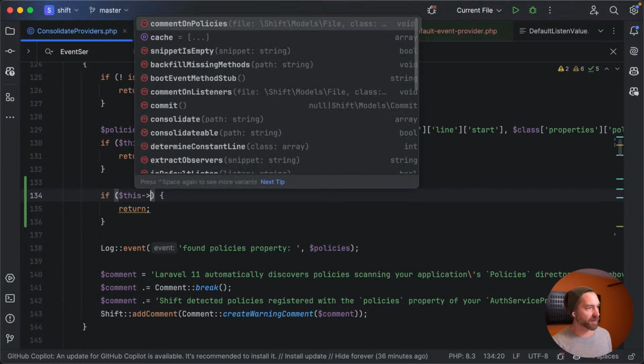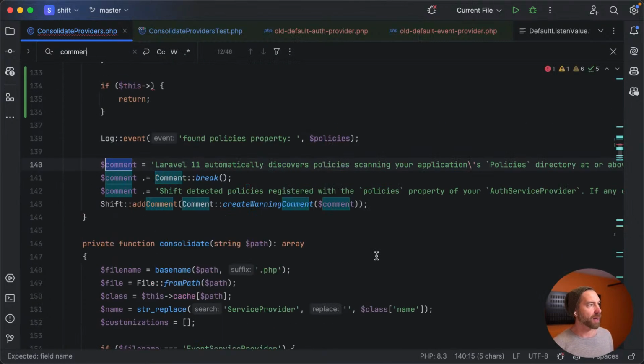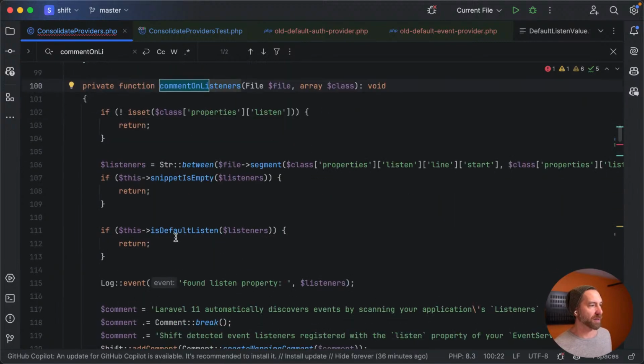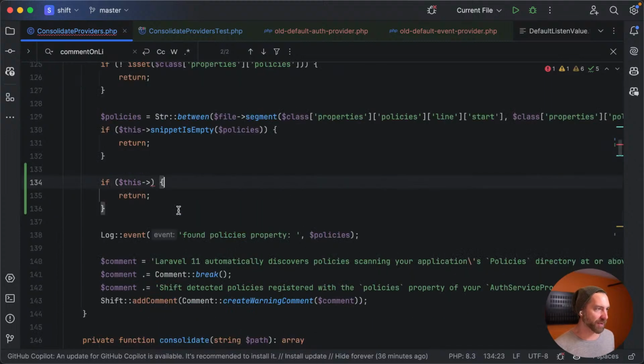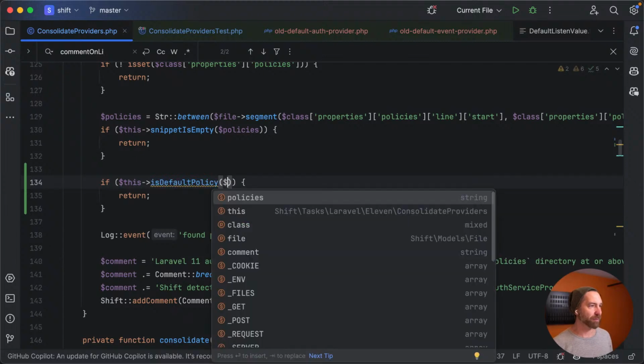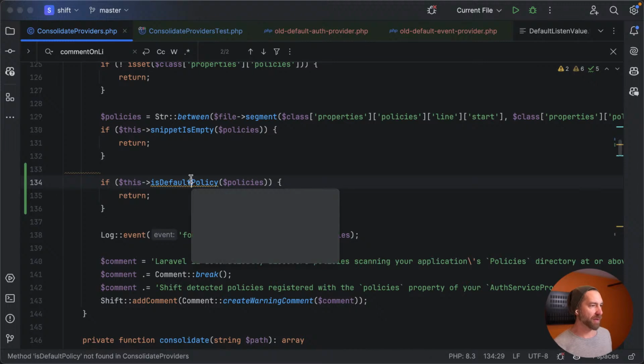I think I already have something in listeners. Where's comment on listeners? Yeah, see, I already have this. Comment on listeners is default listen. There we go. Let's kind of borrow that. I already have this for listen. I just need to update what it actually checks. So let's say is default policy, and we'll pass it in policies. There we go. All right, let's make this method.